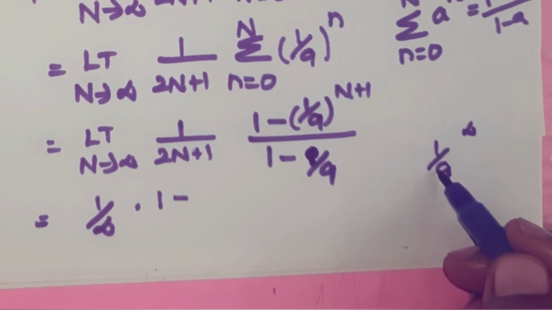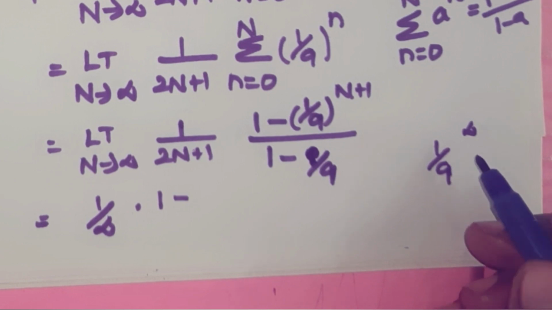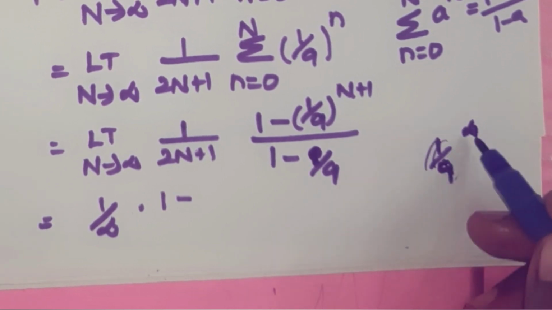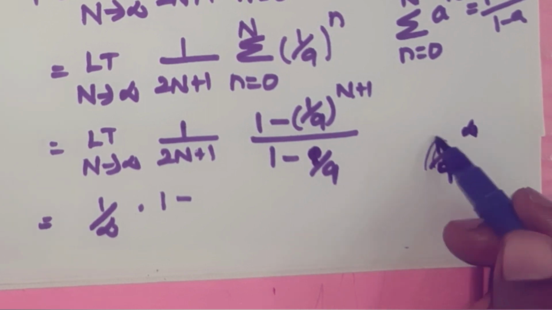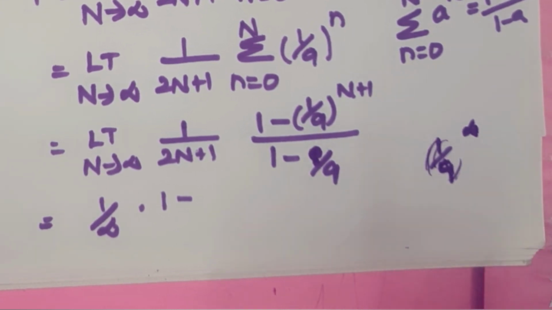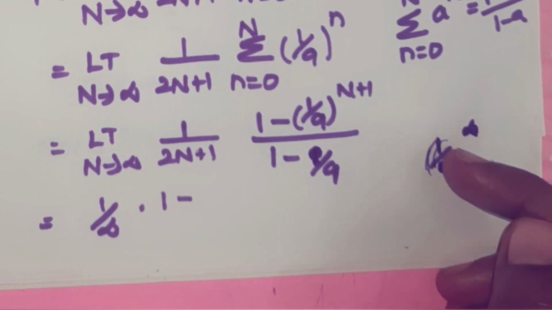If the value is less than 1, then if the power increases, the value becomes smaller. So (1/9) power infinity. Here this value is less than 1, right? We all know if the value is less than 1 and you are increasing the power, then the value reduces.